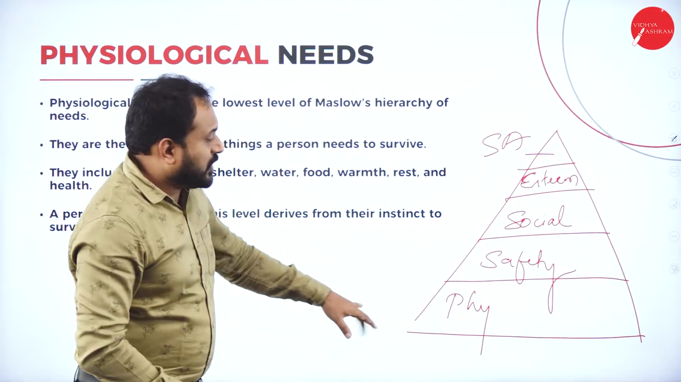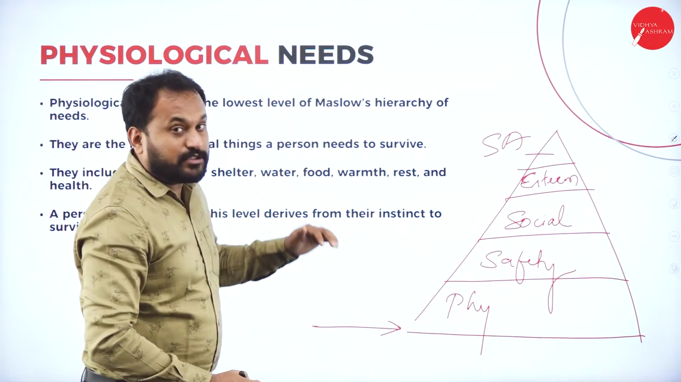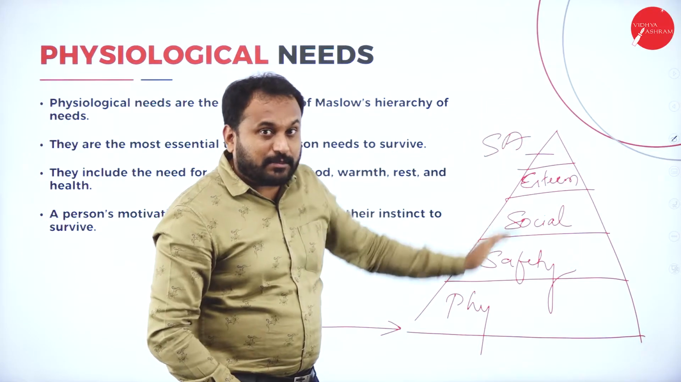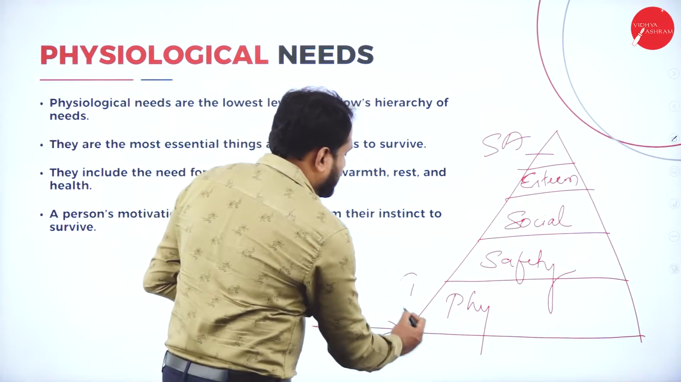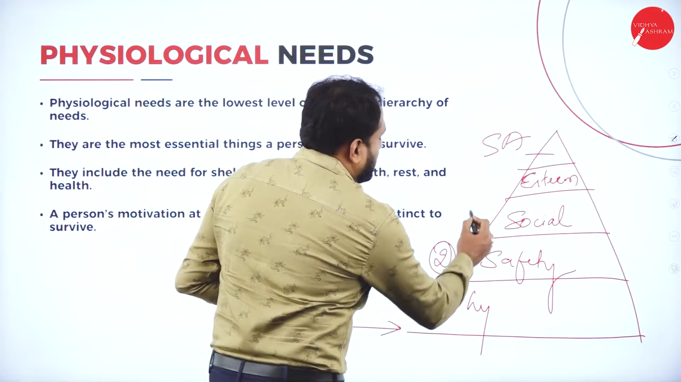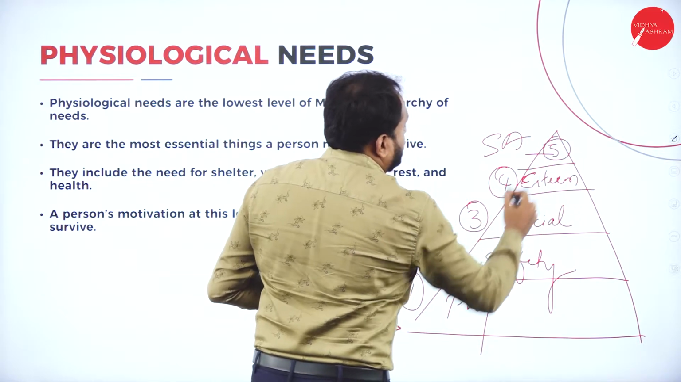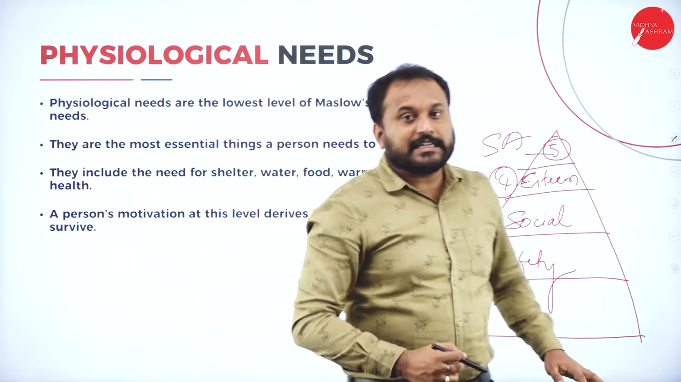So here physiology is the base. Now I told you about hierarchy. Hierarchy, in the sense of where you should start. You're not supposed to go from the top to the bottom; you are supposed to go from the bottom to the top. So this is the first, this is the second, then the third, then the fourth, and this one is the fifth, that is self-actualization.